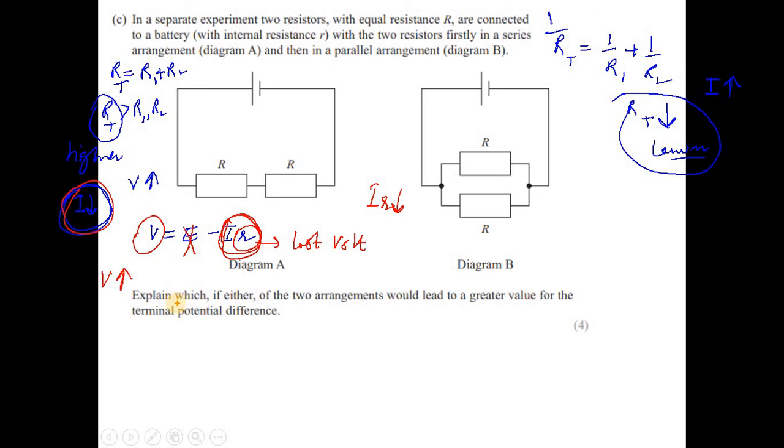So that's how you can combine all these points in your statement for the explanation of this question. I'm summarizing again in just a few words. In the series circuit, the total resistance is greater. That's why the amount of current is less, due to which the lost volt is decreased, and E and R stay the same for both circuits. That's why V is higher for diagram A.